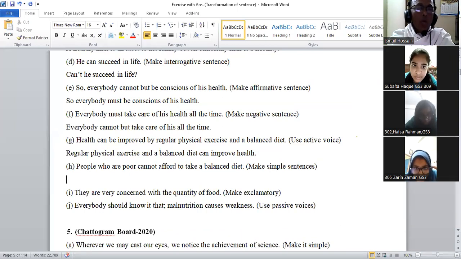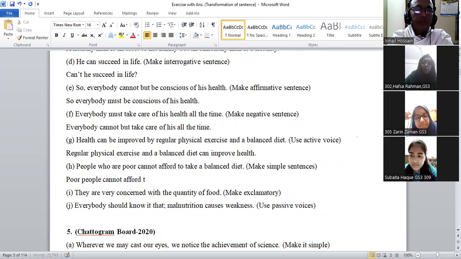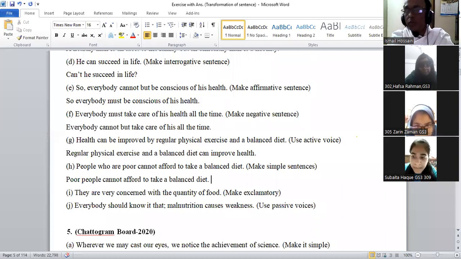Okay, people who are poor cannot afford to take a balanced diet. Poor people cannot afford to take a balanced diet.